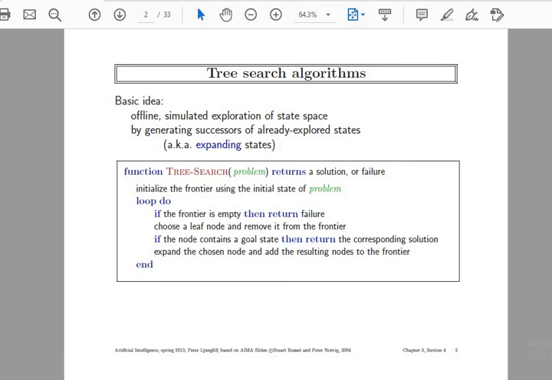A search tree is a representation similar to a hierarchical linked list of nodes, where each node represents a particular state. Nodes can have more than one child. The root node represents the initial state, and we traverse the nodes to find the goal state.